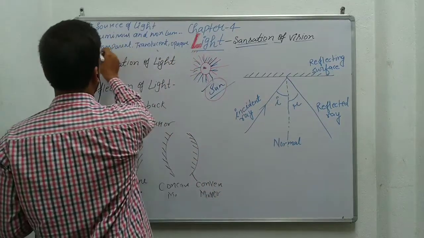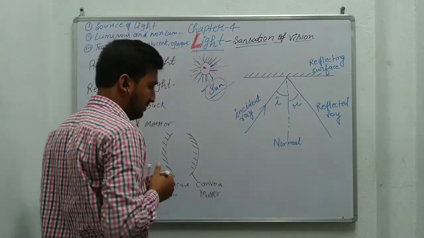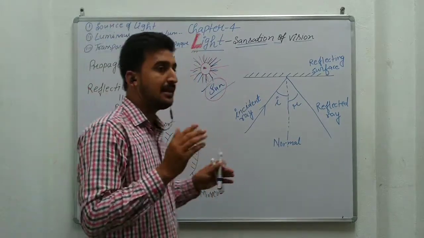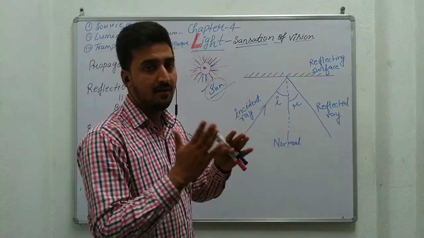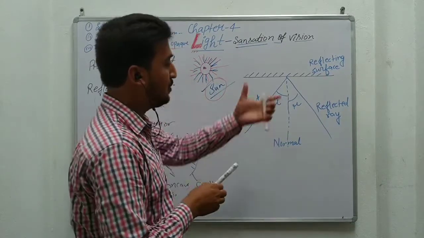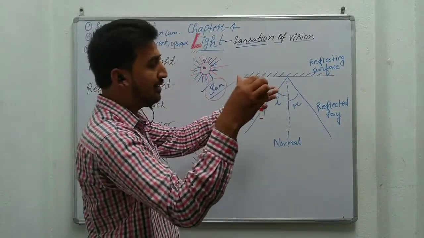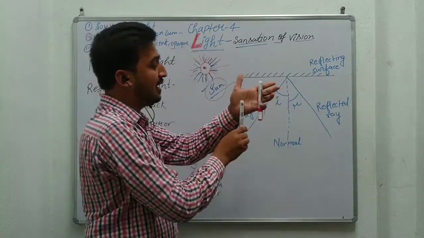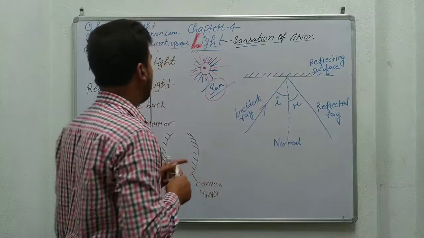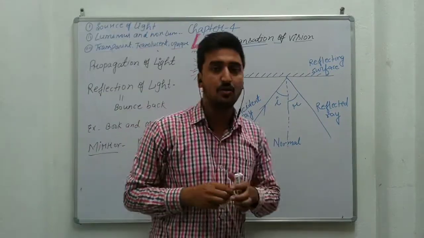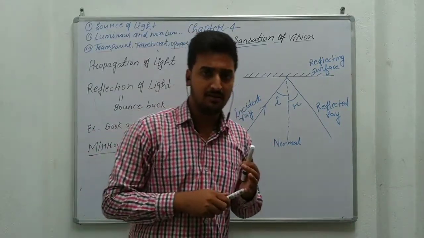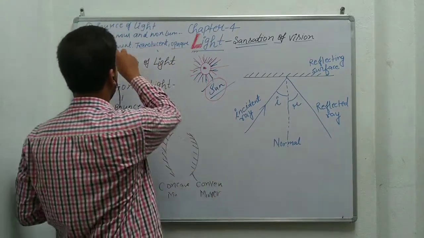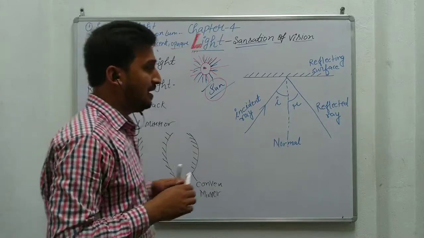Transparent, translucent and opaque objects. Transparent objects are objects in which light is totally passed from one medium to another medium. Suppose this is a transparent medium. If light falls on this surface, then light will pass from this side to this side. Water and plain glass are examples of transparent objects.